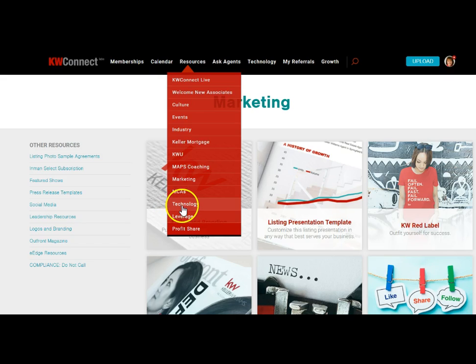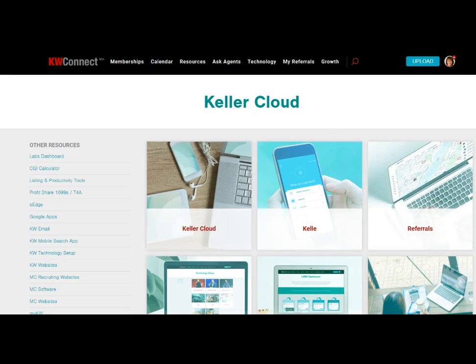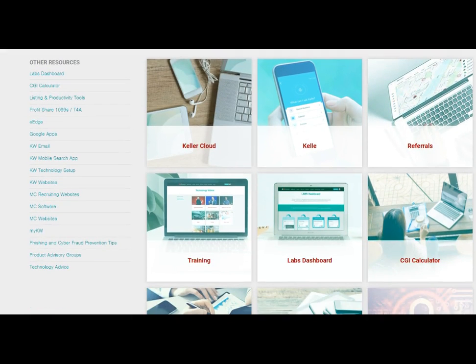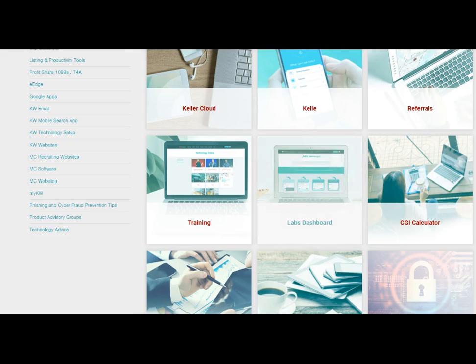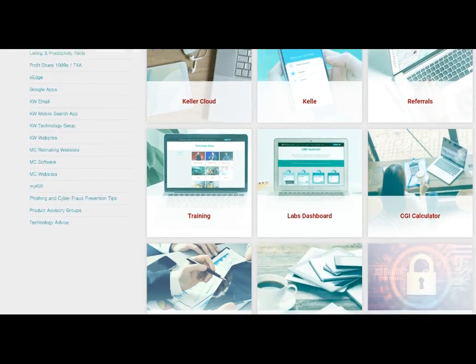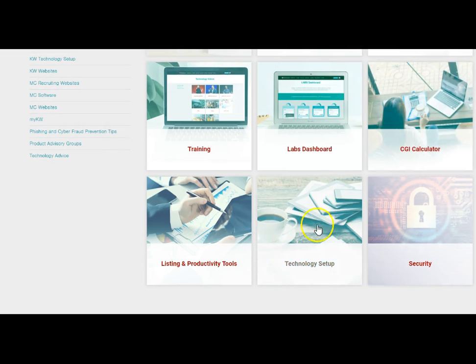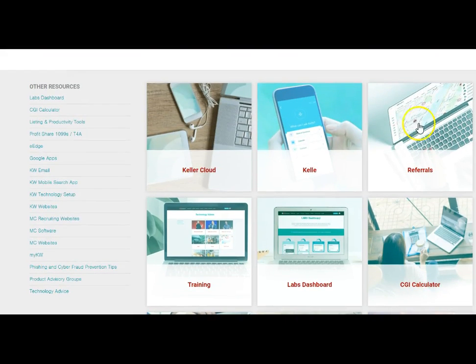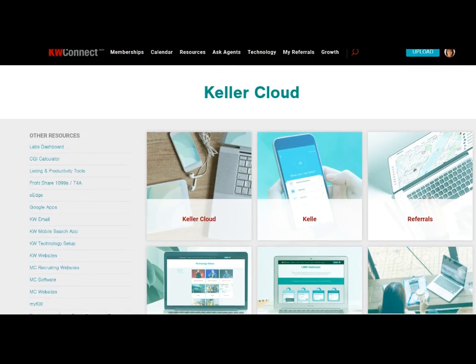Technology, when you click on technology, that's going to take you to where we talked yesterday about joining labs, to the labs dashboard, but you also have other things here, the Keller Cloud, the referrals, Kelly, the CGI calculator, technology setup, all kinds of tools here, and they're more defined here on the left hand side. You can click to those.